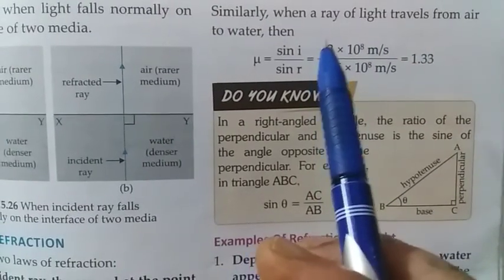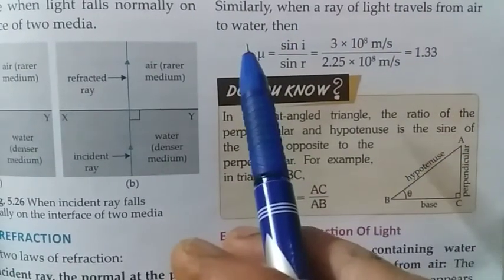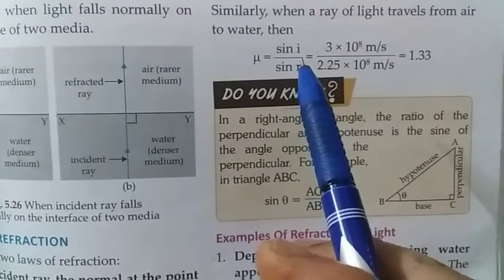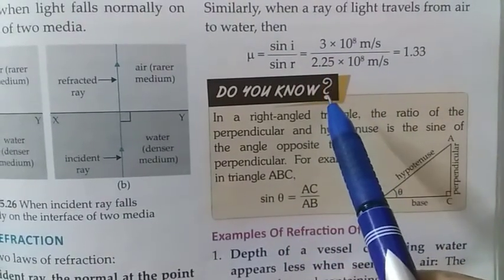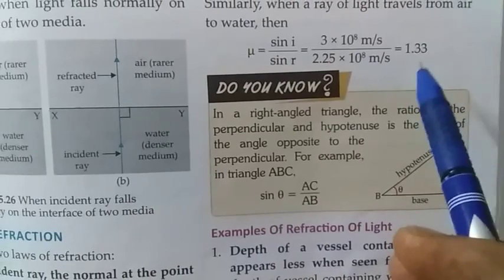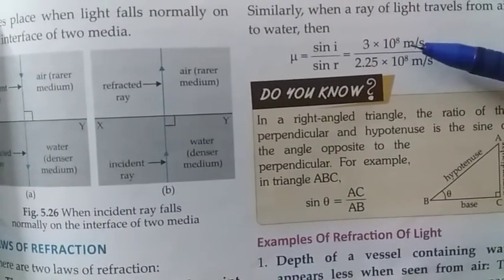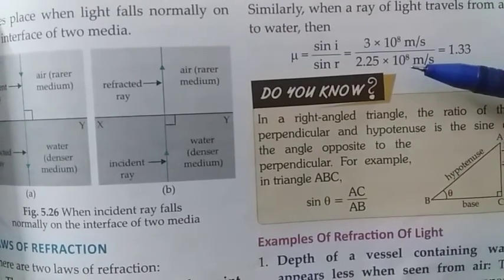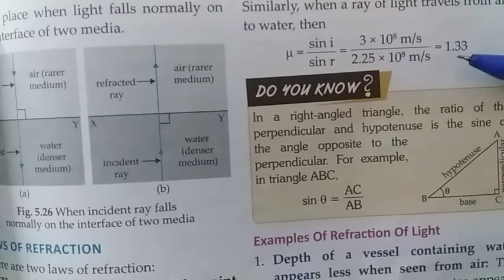Now suppose the ray of light is traveling from air to water. First medium is air, second is water. Then what is the ratio of the sine of angle of incidence to the sine of angle of refraction? What is the value of the constant, or what is the refractive index? So this is the speed of light in air and this is the speed of light in water. So what is the answer? What is the refractive index? That is 1.33.